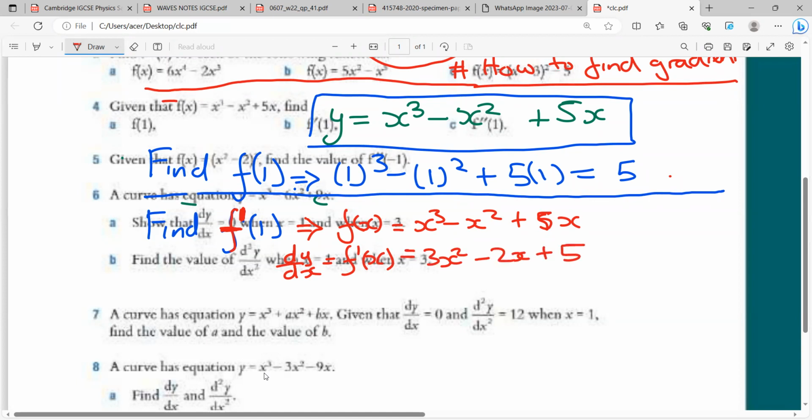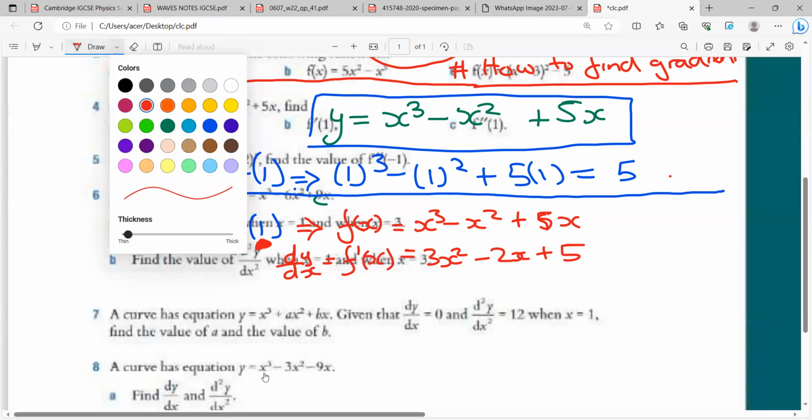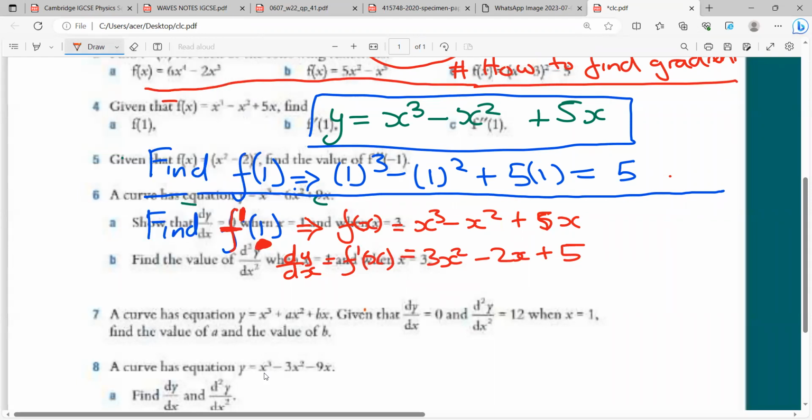So we have f prime of x now. And then since we have 1 inside f prime of 1, we need to do our substitution again. So let's quickly do that. f prime of 1 is going to be 3 times 1 squared minus 2 times 1 plus 5.